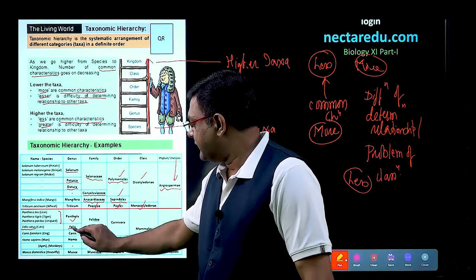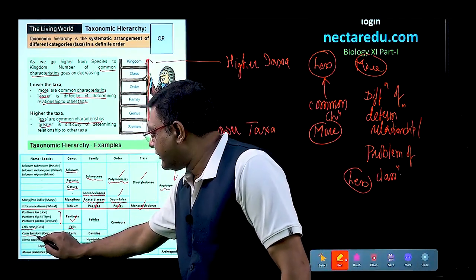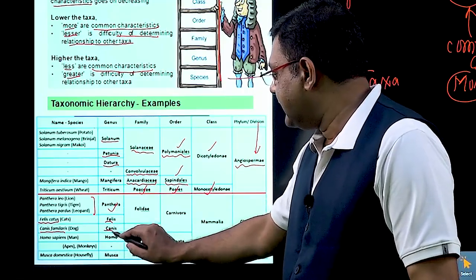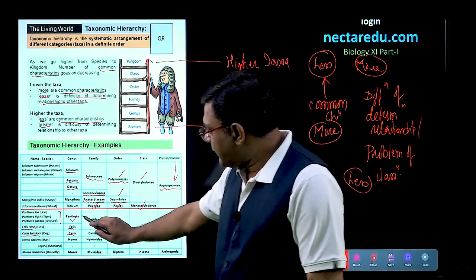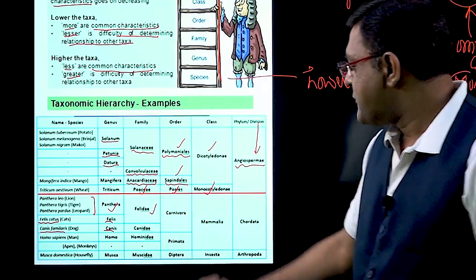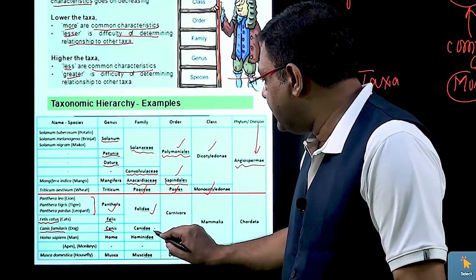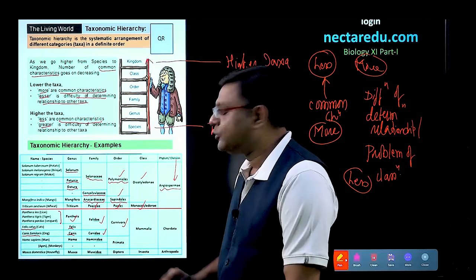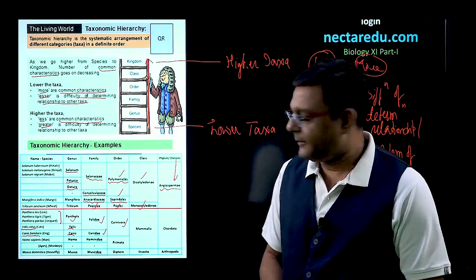So, the genus is Felis. Similarly, dog is known by the name of Canis familiaris. So, here the genus is Canis. Now, if we talk about Panthera and Felis, these come into Felidae family, and dog comes into Canidae family. If we combine these two families, we come to the order, that is order Carnivora.